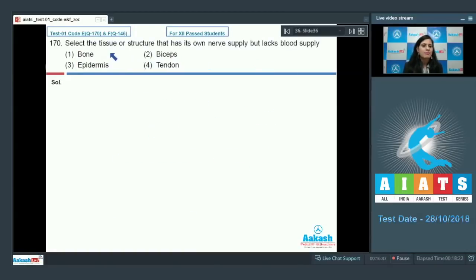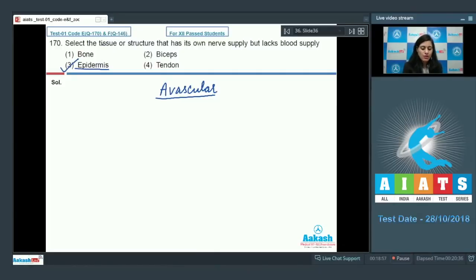Question number 170. Select the tissue or structure that has its own nerve supply but lacks blood supply. So among the given options, you have to find out that which tissue is avascular. And out of the given options, it is option number 3, epidermis, which is avascular in nature and is a correct answer to our question. Because this epidermis is epithelium tissue which receives nourishment through diffusion from blood vessels in dermis.